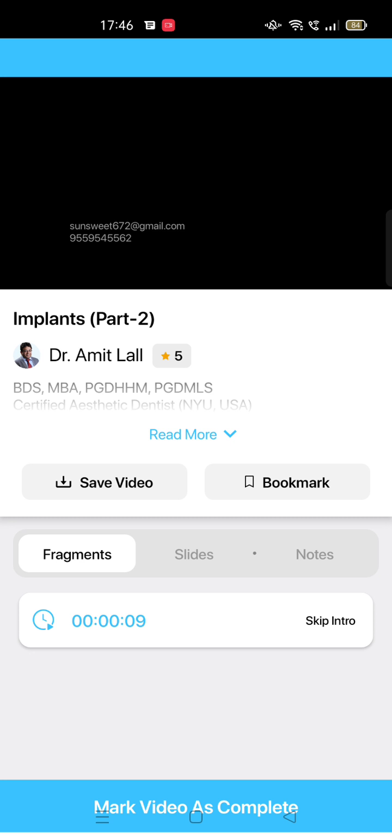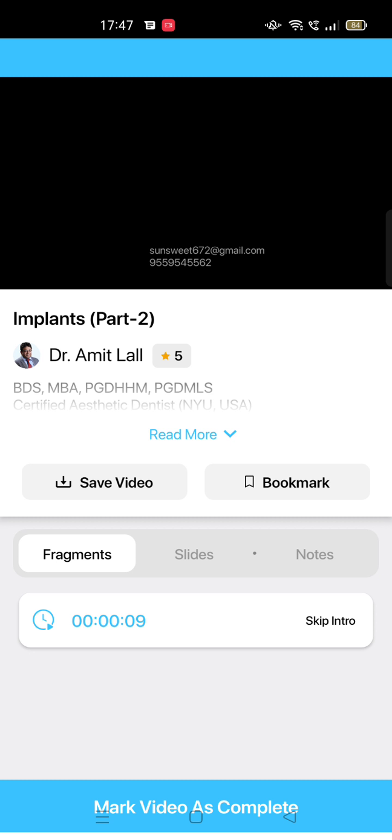Next comes the parts of an implant. See, I am taking an endosseous threaded implant which has got threads. The top surface is like this. The inner portion is hollow.